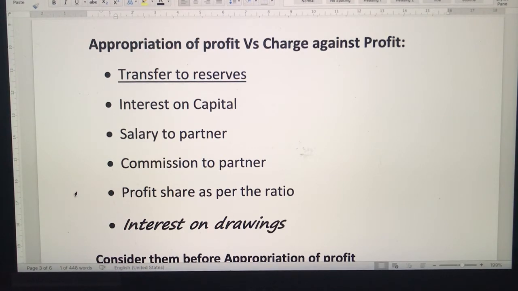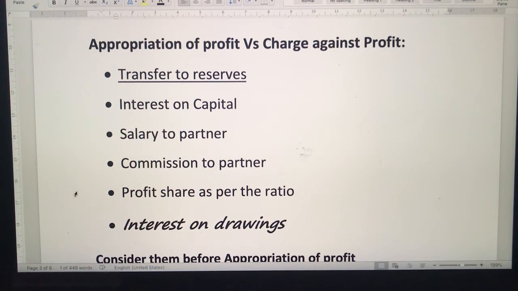Now here you have more than one owner, so it needs to be divided properly. Moreover, there may be some partners who are actively participating, and some partners who are not participating in the management, they are just putting money into the business. So accordingly there are different terms and conditions they have agreed on. It may be interest on capital, and some partner may be getting a salary or a commission. So this net profit does not go as profit itself, it has to be properly divided. That is called appropriation of profit, which means division or distribution of profit.